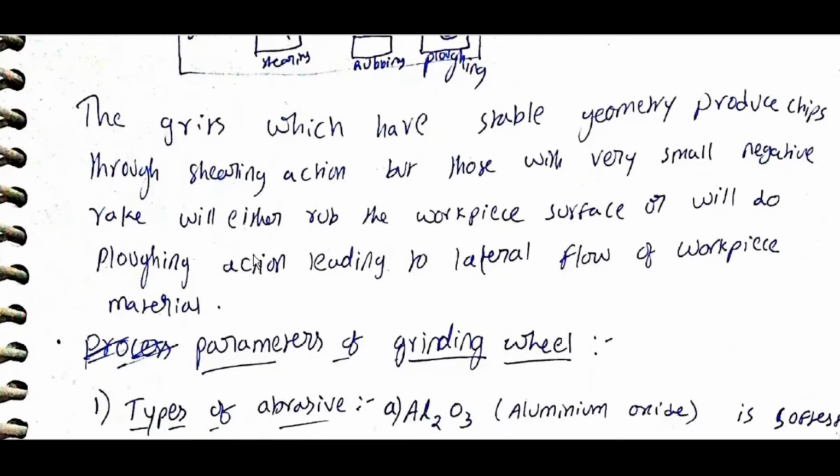The grits which have stable geometry produce chips through shearing action, but those with very small negative rake angle will either rub the workpiece surface or will do plowing action leading to lateral flow of workpiece material.